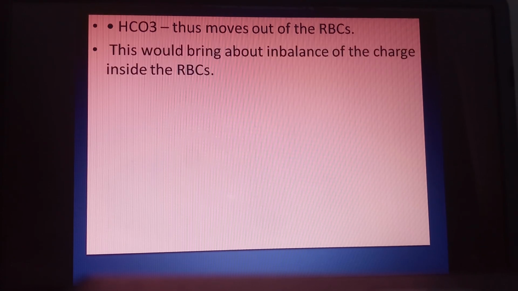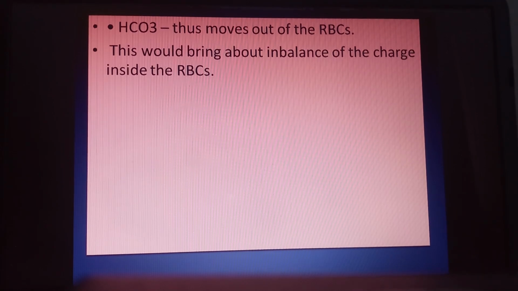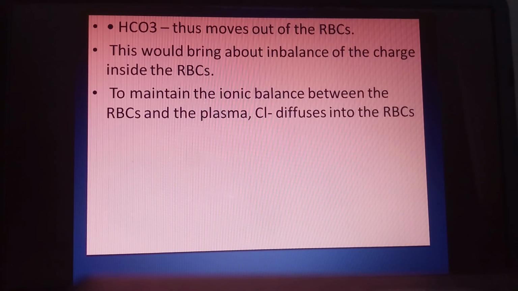When it moves from the RBC towards the outside, inside the RBC it results in an imbalance of charge, because HCO3 gets moved out from the RBC. The negative charge inside the RBC decreases, but it is maintained with the help of the entry of Cl minus inside the RBC.